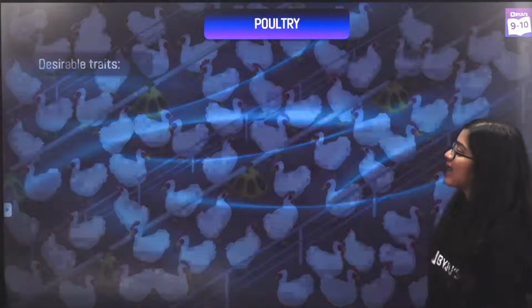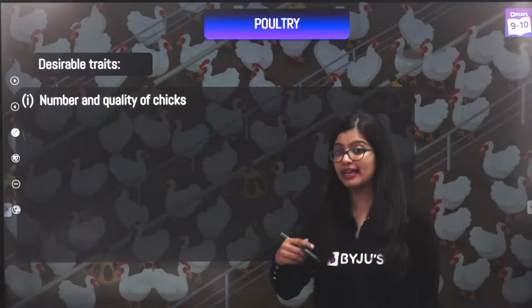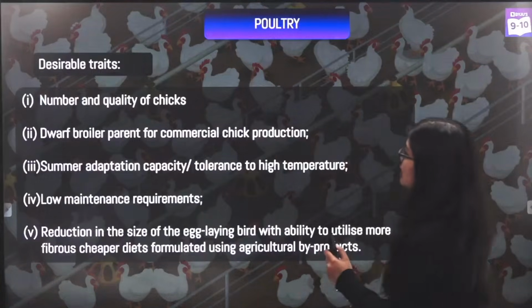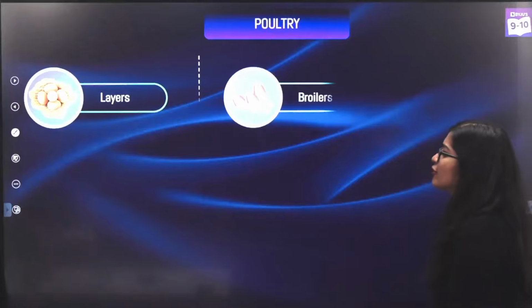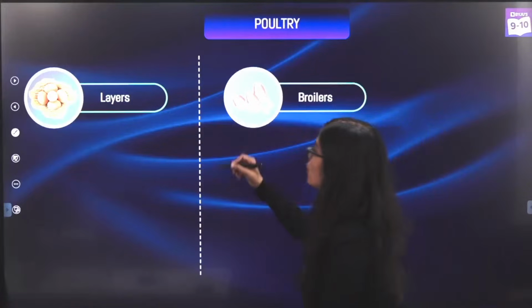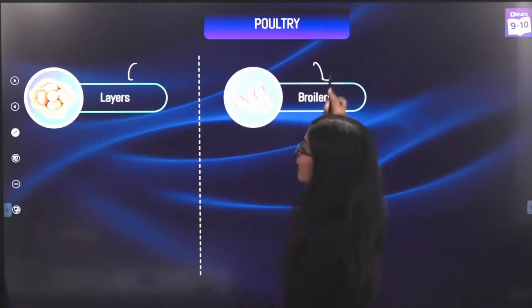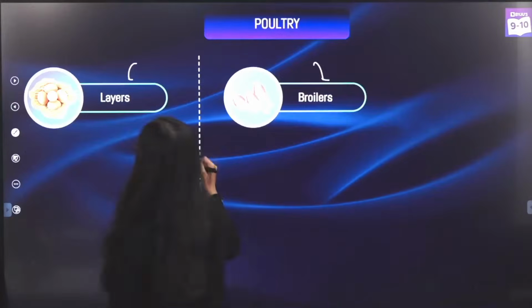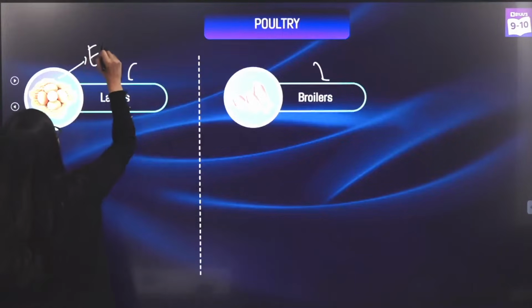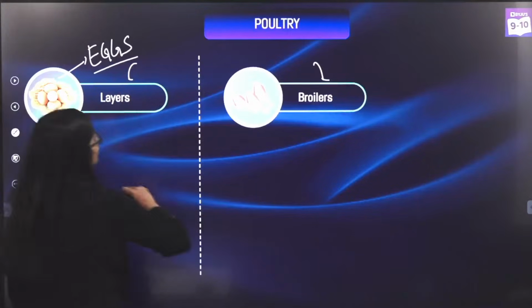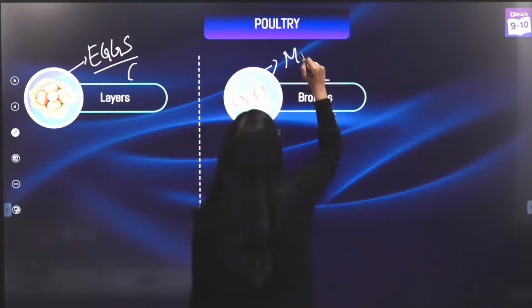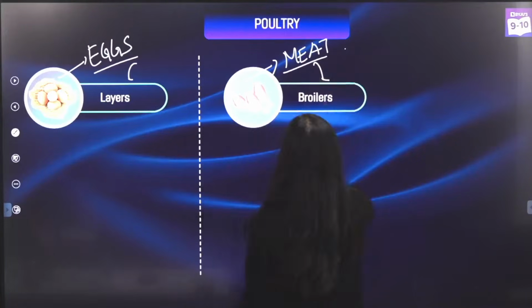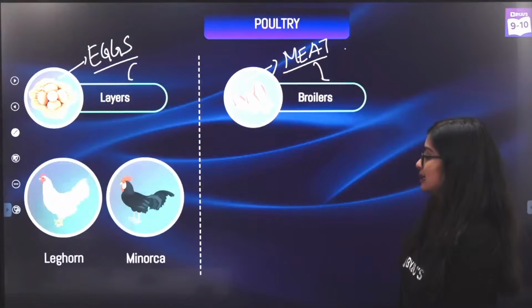Now I'll just come back to this slide. We have two kinds of it. We have layers and we have broilers. Now layers are those birds which are reared for eggs. Okay, remember this. While broilers are those which are reared for their meat. So this is the difference between layers and broilers.